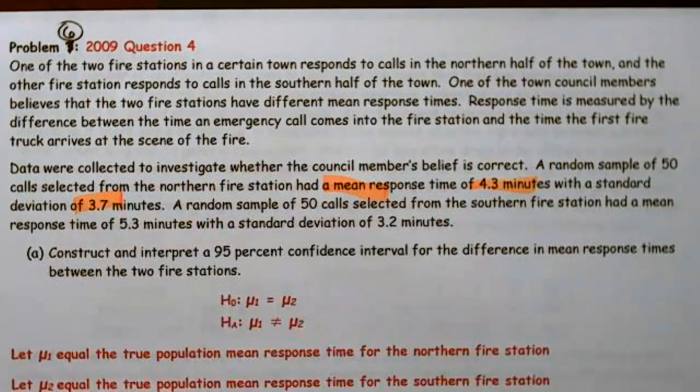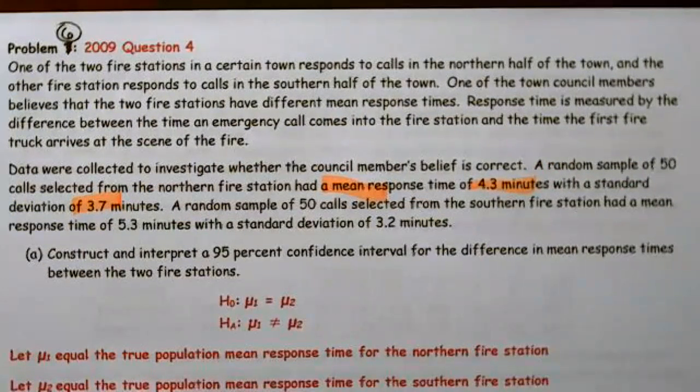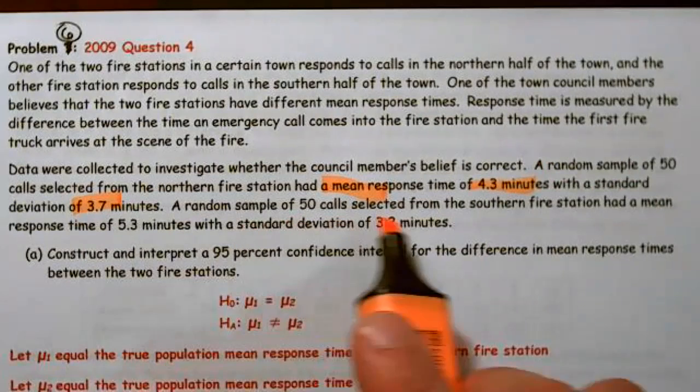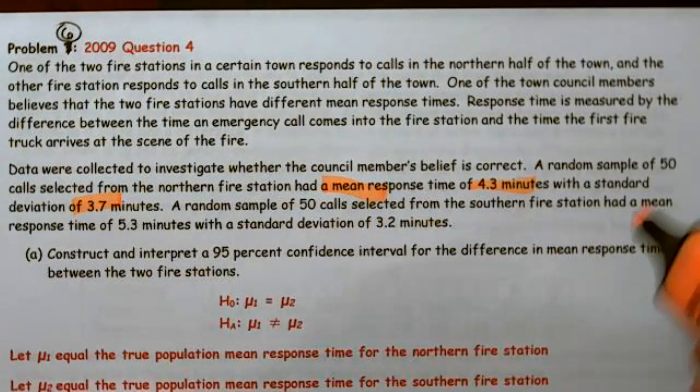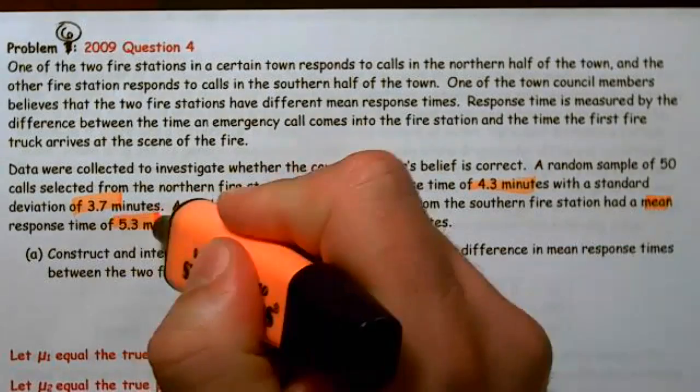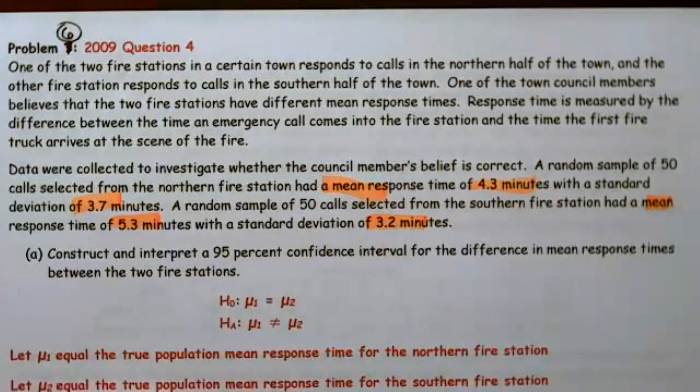That is really important information. As soon as they tell me I have a mean and a standard deviation, I'm working with a sample of means, because it came from a sample. That lets me know I'm working with a t-test. So we have a random sample of 50 calls selected from the southern fire station, which had a mean of 5.3 and a standard deviation of 3.2.